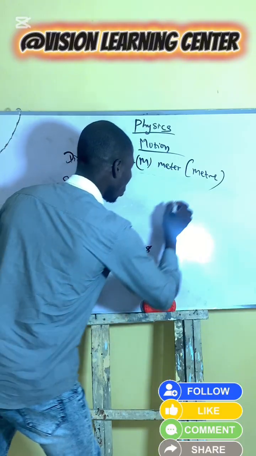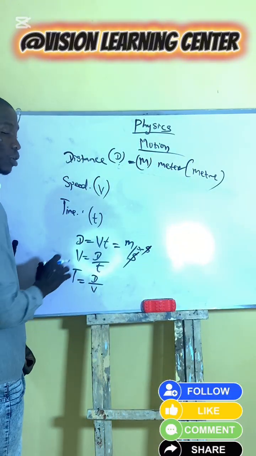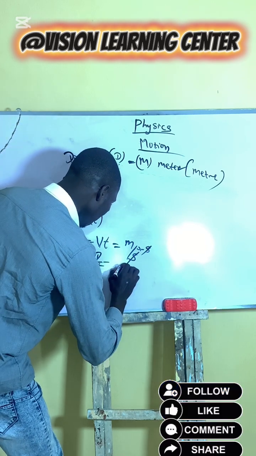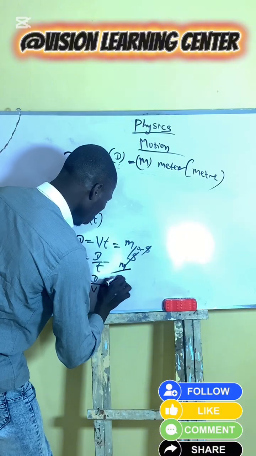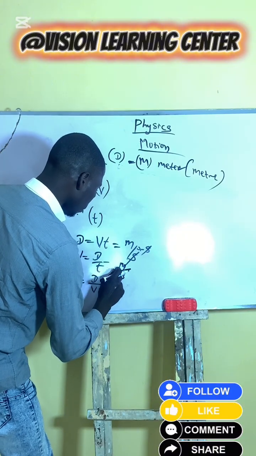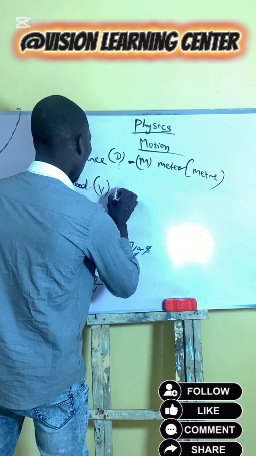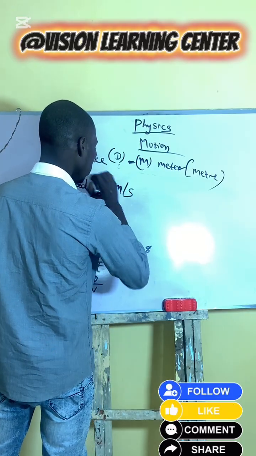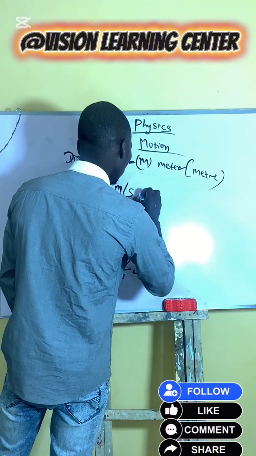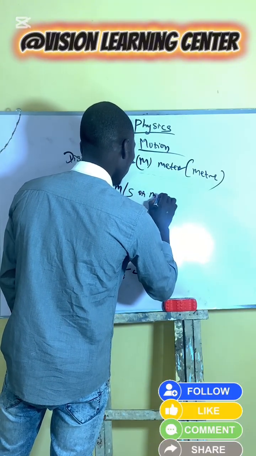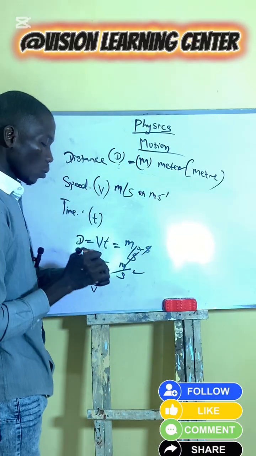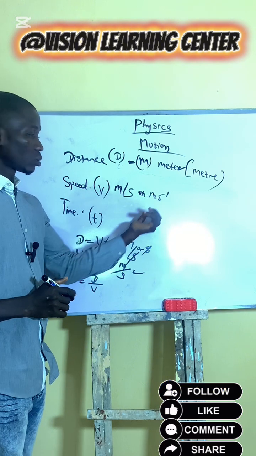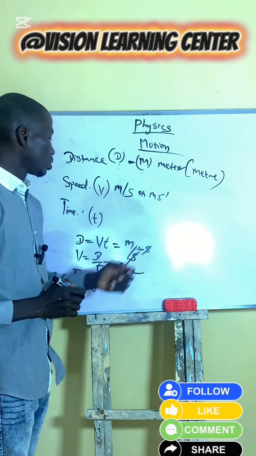If you divide, you have what? You are left with meter. So this is speed. This one is measured in what? Meter, and this one is measured in what? Seconds. It means meter per second, so our speed is meter per second. Either you write it this way or like this, or meter per seconds. Remember, when we did our derivation, we solved this either in this or in this.